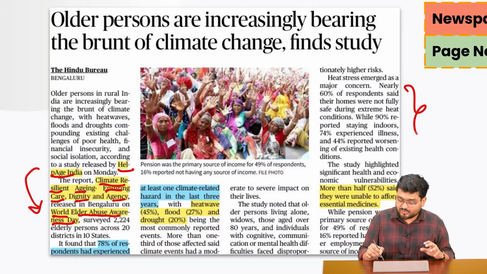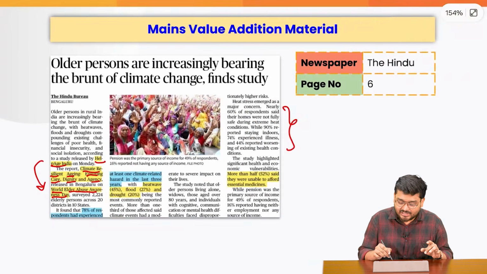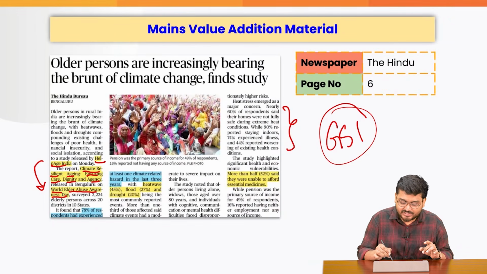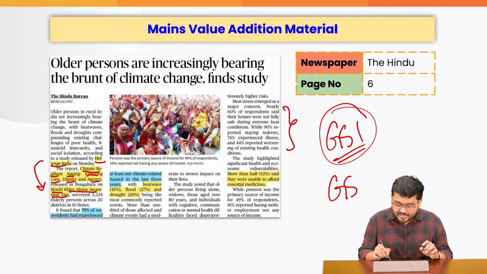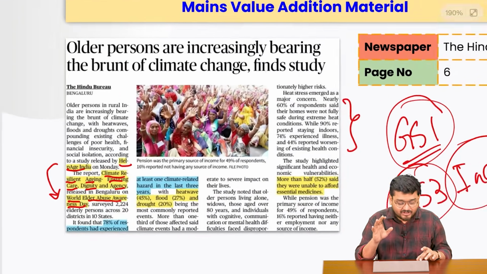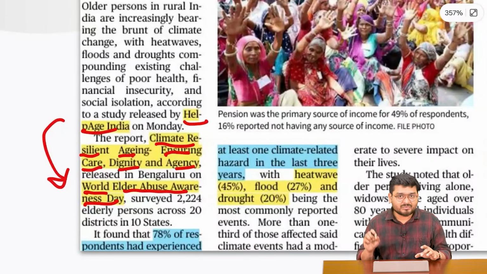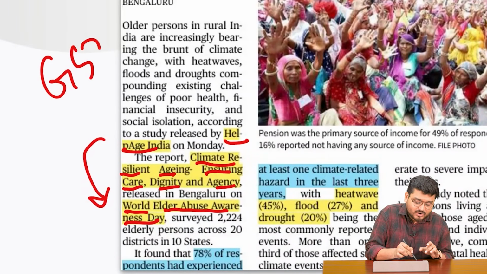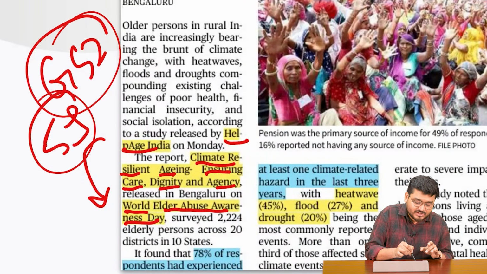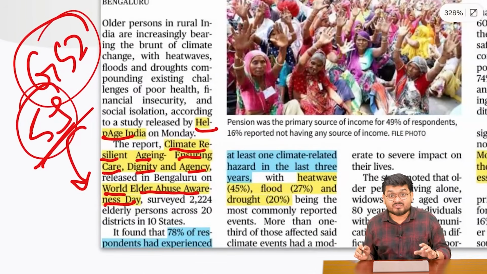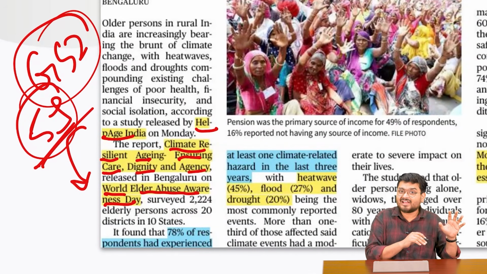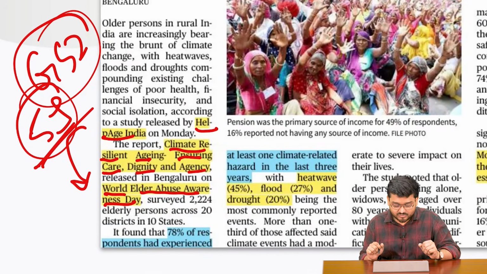Now, these are the things that you can quote in your mains answers, particularly in GS1 society, right? GS3 inclusive growth, where elderlies are actually one of the most vulnerable sections of the population. Even in GS2 answers related to social justice, you can quote the issues of elderly, which was also a question asked in the last 5 years of PYQs, right?